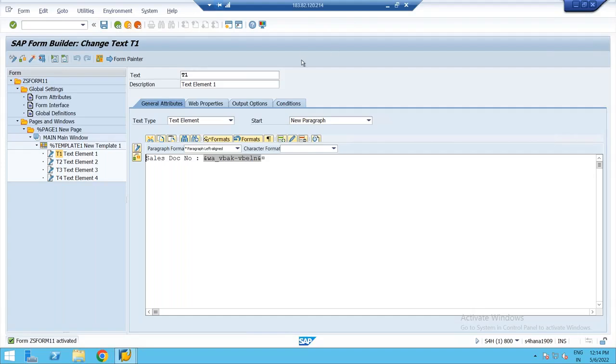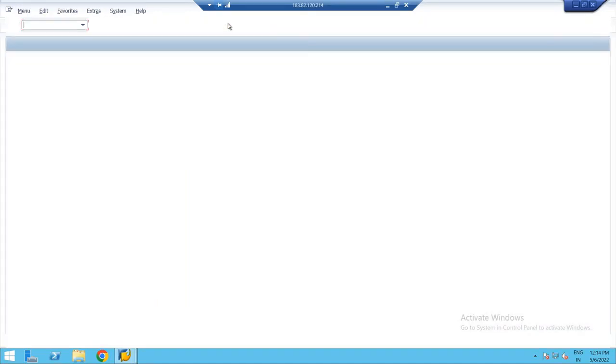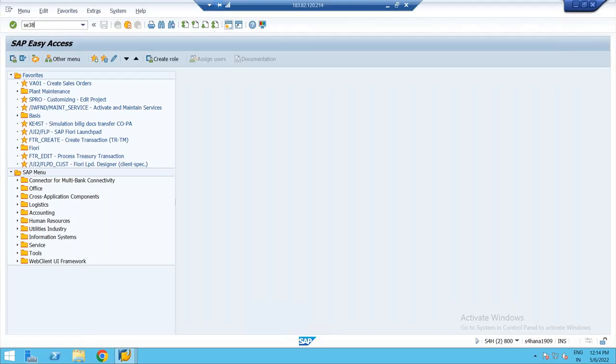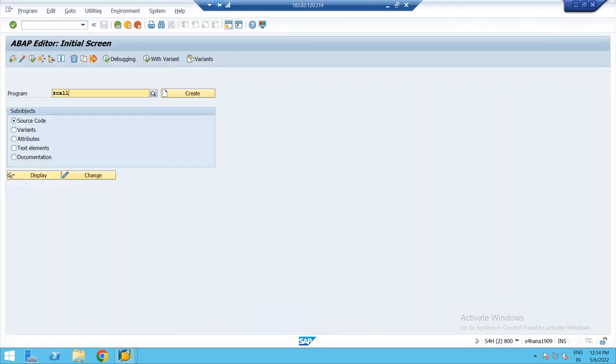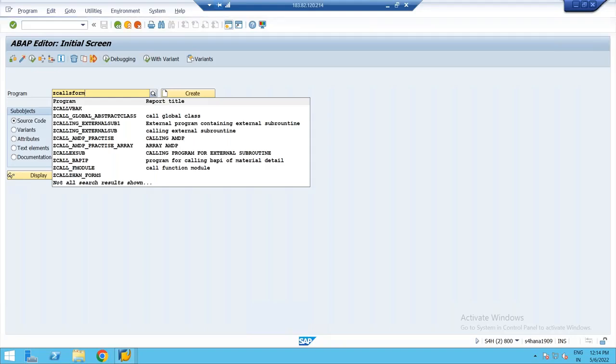Right now, let me create the driver program. I can directly test it here first, but we already know how to write the driver program, so first let me write it. SE38, Z_CALL_SFORM_11.